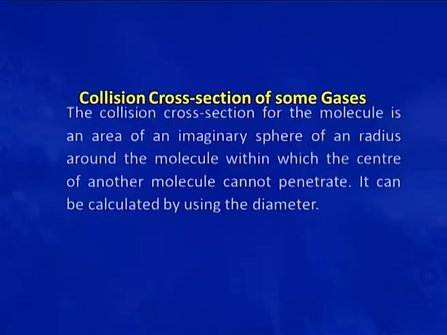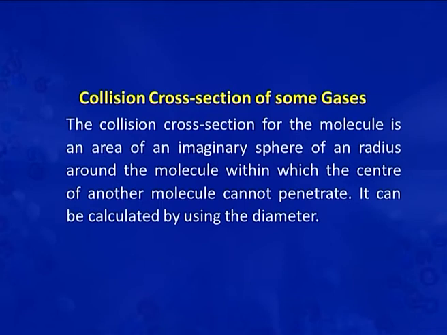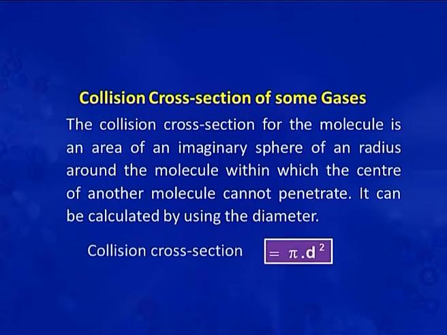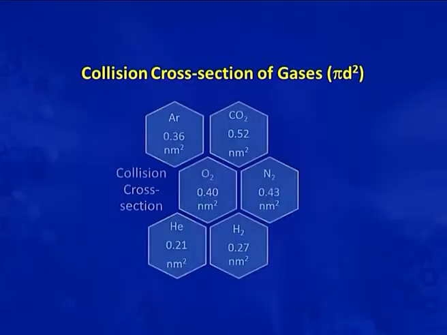Let us discuss collision cross section of some gases. The collision cross section for the molecule is the area of an imaginary sphere of a radius around the molecule within which the center of another molecule cannot penetrate, because it is an imaginary sphere. So, it can be calculated by using the collision diameter. Collision cross section is pi d square. There are some examples of collision cross section of gases.